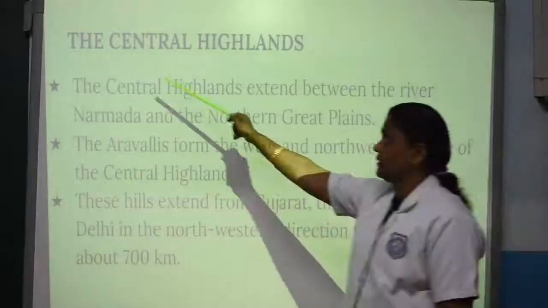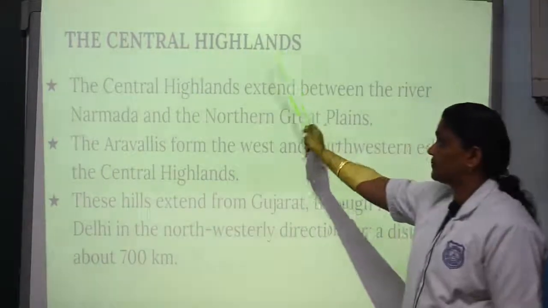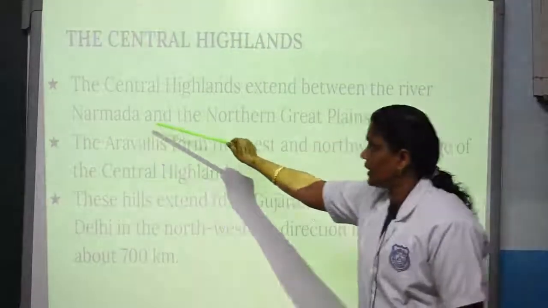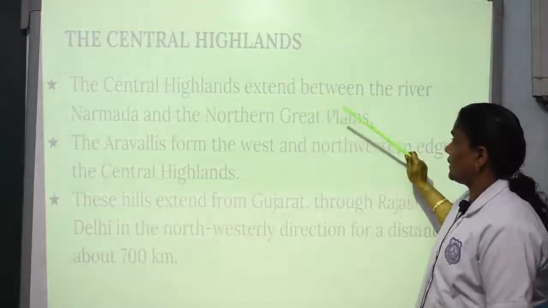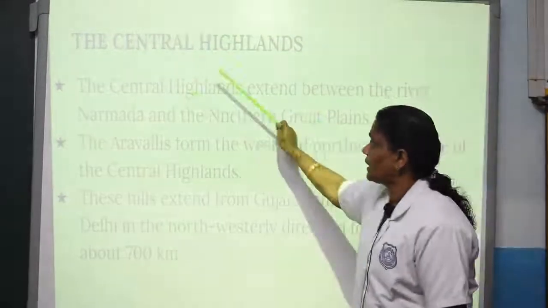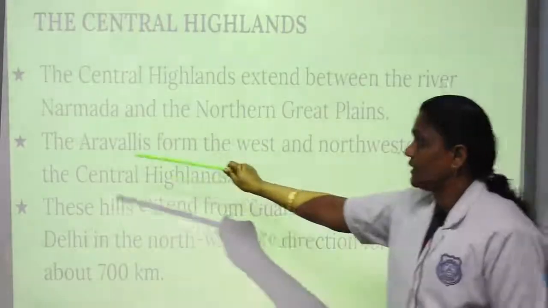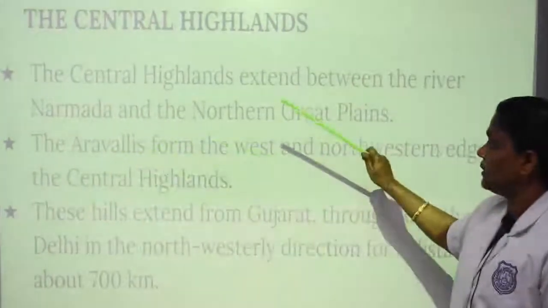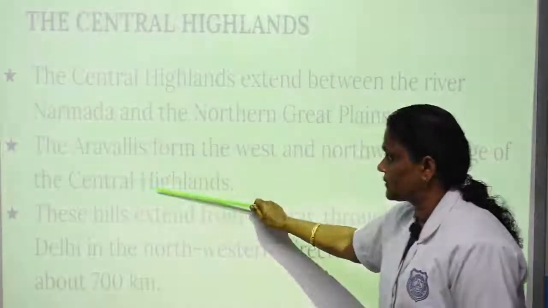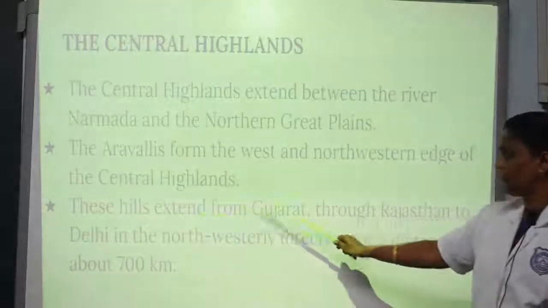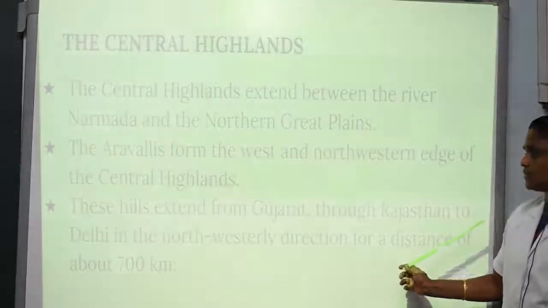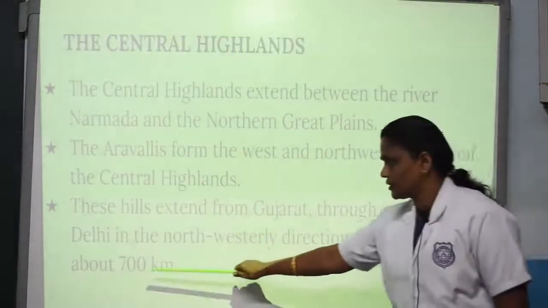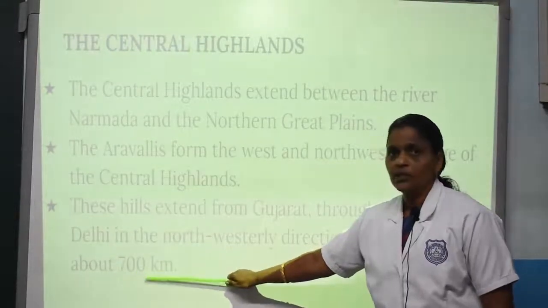The next topic is the Central Highlands. The area between Narmada and Northern Great Plains is known as Central Highlands. The Aravallis are found on the west of the Central Highlands. These hills extend from Gujarat through Rajasthan to Delhi for a distance of 700 kilometers.